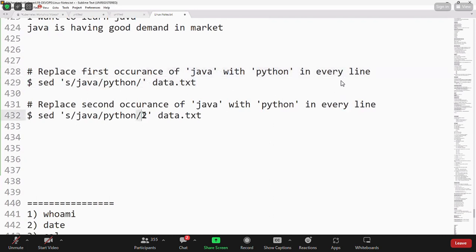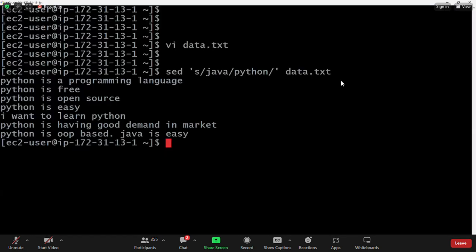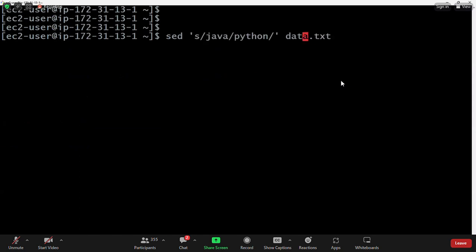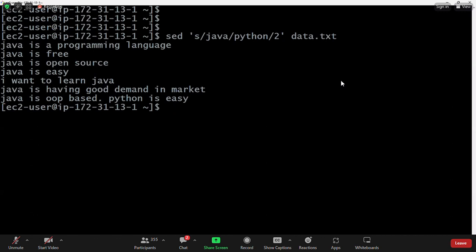If you give /2, then it will replace the second occurrence. Let's try this option. Now you see in the last line, Java is available 2 times. Now execute the same command with /2, I'm passing /2 data.txt. Now you see wherever Java occurred the second time, that will be replaced with Python.